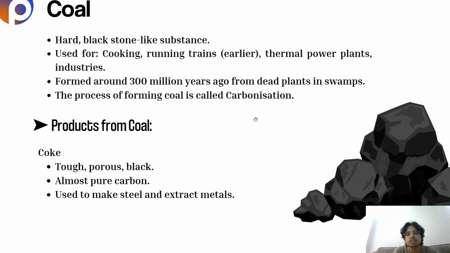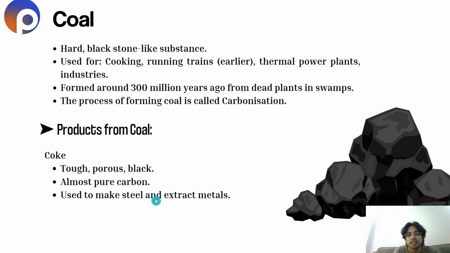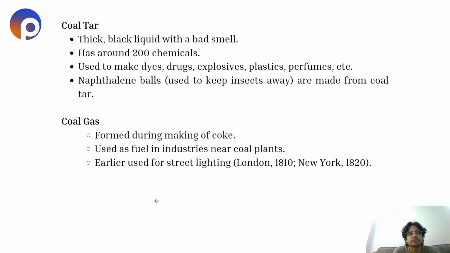Now, what are the products we get from coal? The first product is coke. It is a tough, porous, black substance, almost pure carbon, the almost pure form of carbon, used to make steel and extract metals.